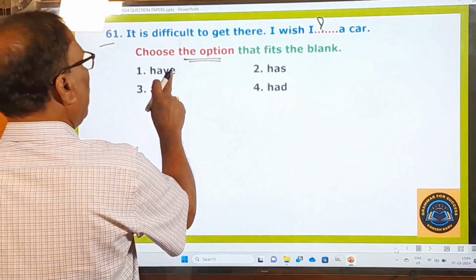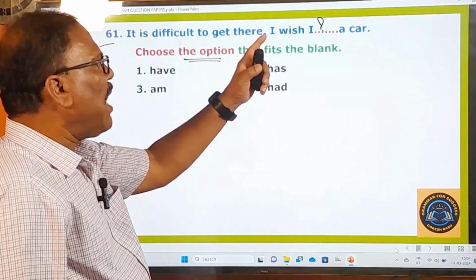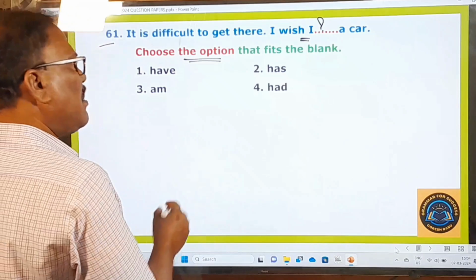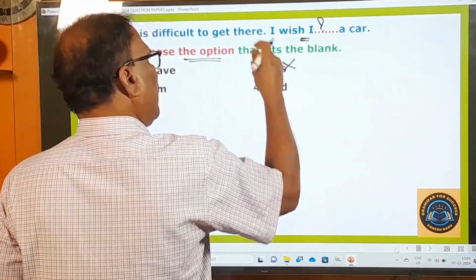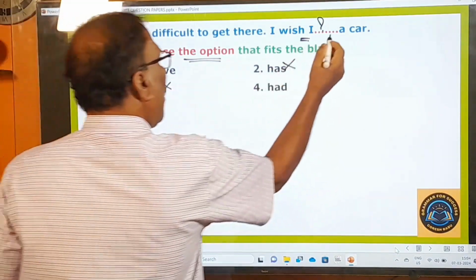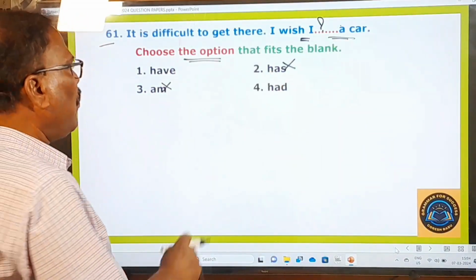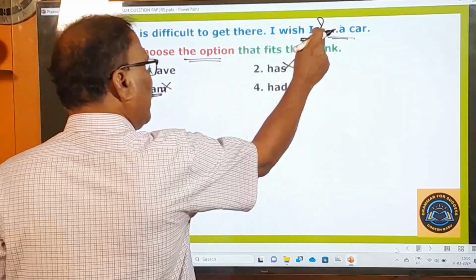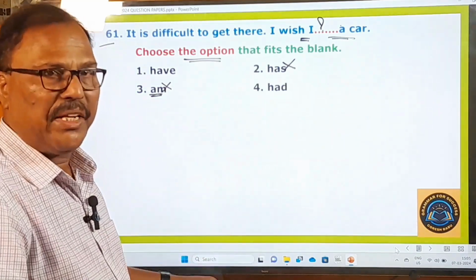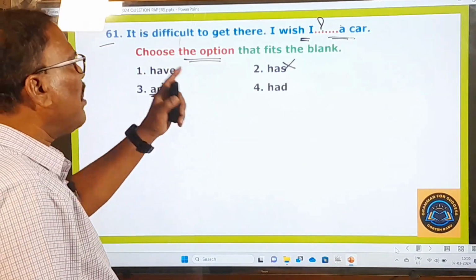What are the options? Have, has, am, had. These are the four options given. If you look at the blank and before this blank, what is the pronoun used? I. I doesn't take the helping verb has. Therefore, it is gone outright. And here, it also doesn't take am, because after this a car is there. You cannot say I am a car. Are you a car? No. So therefore, am is also not fitting in this blank. So the second one and third one are outright eliminated, and only these two things are left in the fray. And now let us choose any one of them meaningfully.